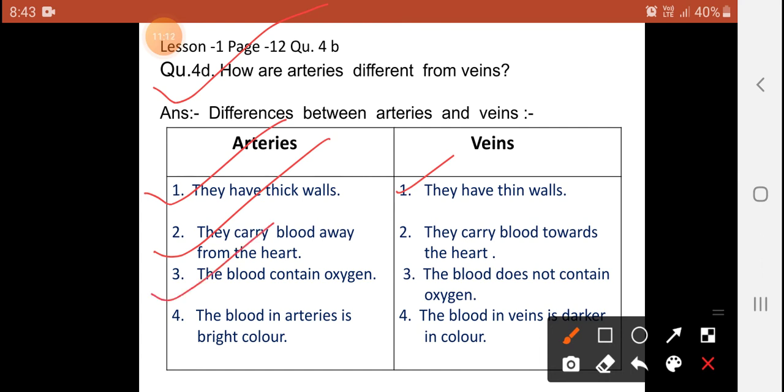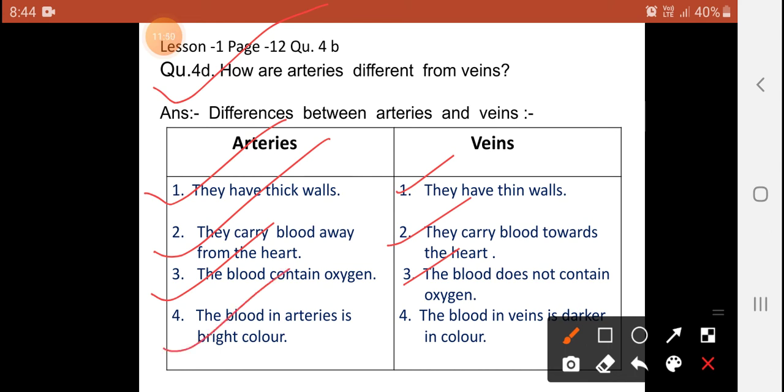Third, the blood contains oxygen. In arteries the blood contains oxygen, meaning oxygenated blood goes out through the arteries to every part. In veins, the blood does not contain oxygen. Deoxygenated blood goes back through the veins to the heart. It means oxygen will not be there in the blood if the blood is inside veins. So, my dear students, see and observe.